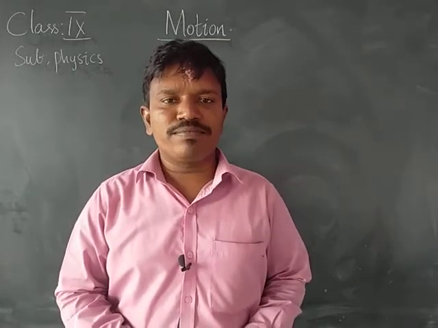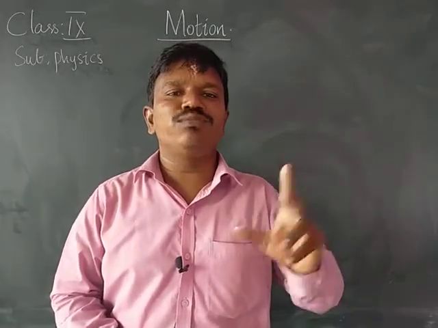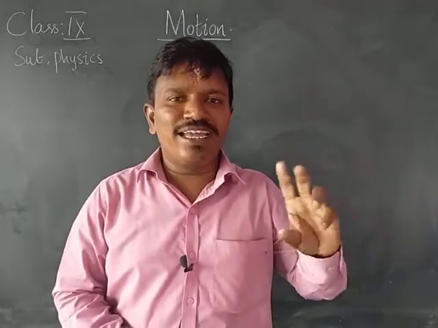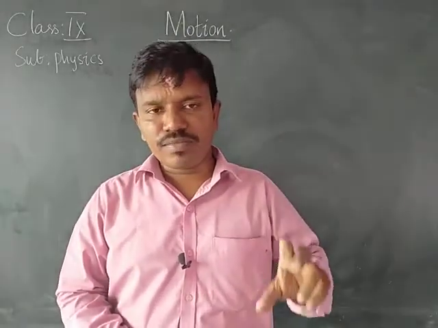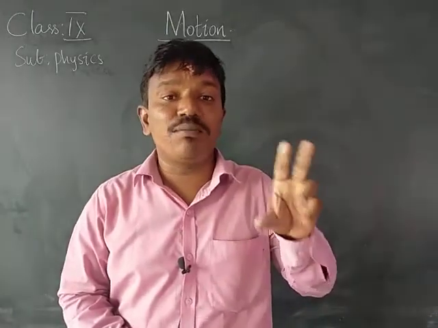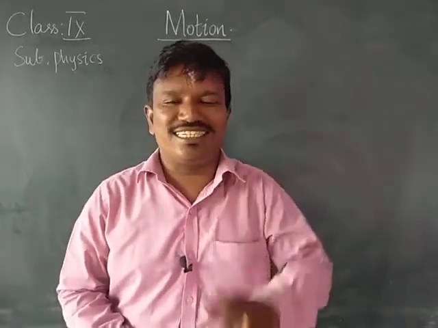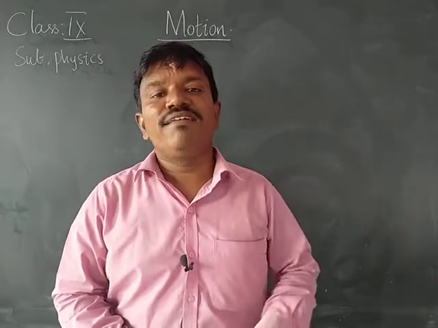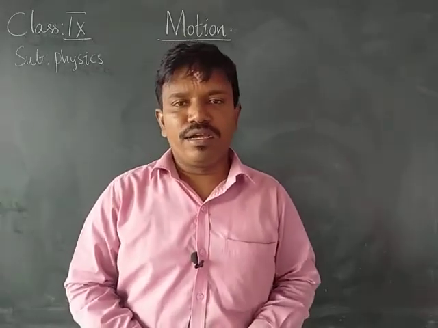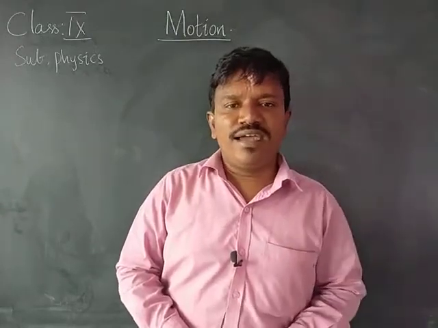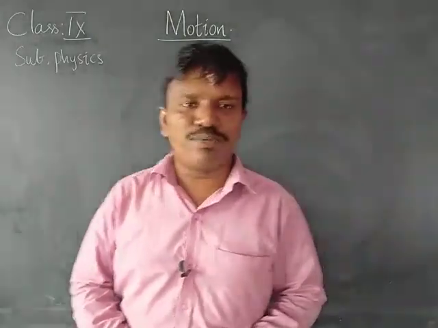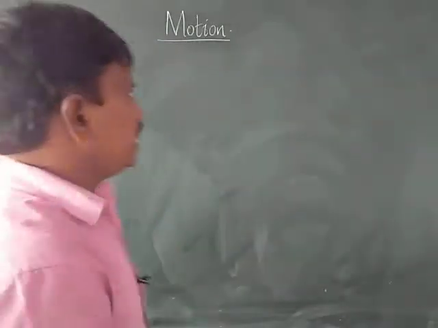Okay. What is speed? Speed of a body is how fast the body is moving. Speed gives how fast the body is moving, whereas the velocity gives how fast the body is moving in a specified direction. That is called velocity. Now today, related to speed and velocity, we will solve a few questions, especially on speed.